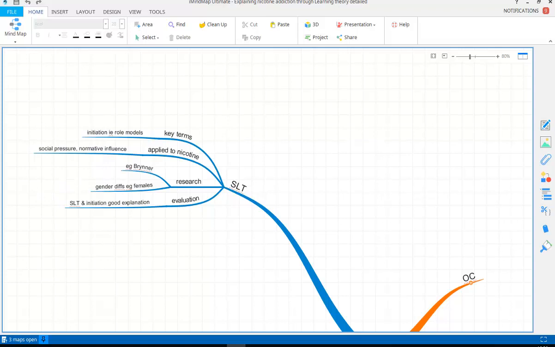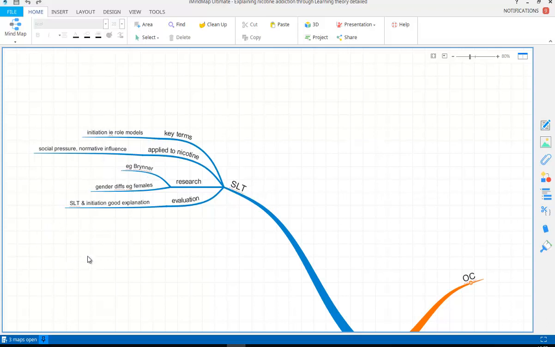And if we look at the research, we've got research by Brunner. For example, Brunner found that media images of people smoking create perceptions of being very attractive, very tough, and that may increase motivation for particularly young people, vulnerable people wanting to smoke. And obviously we have role models in the media who smoke, and those are important. We know that they play a massive role in the way that children look up to these models, want to be like them, and therefore they are very influential for them.